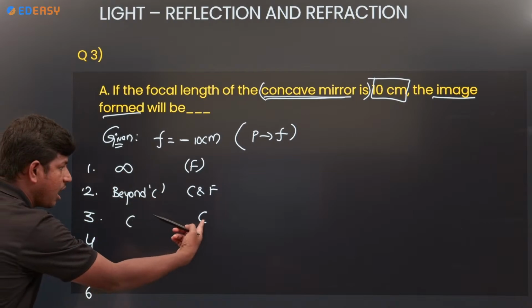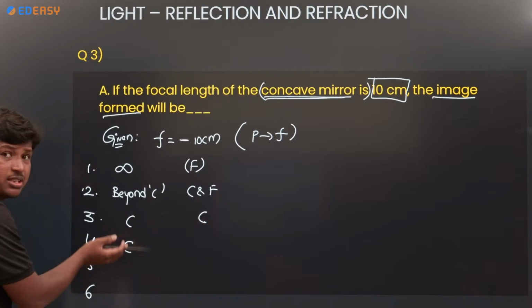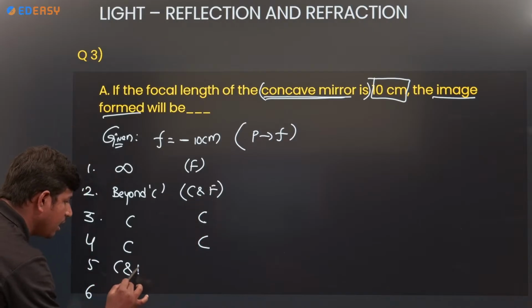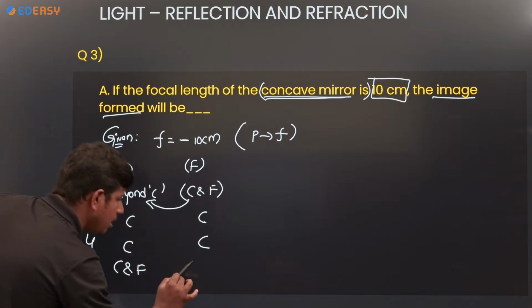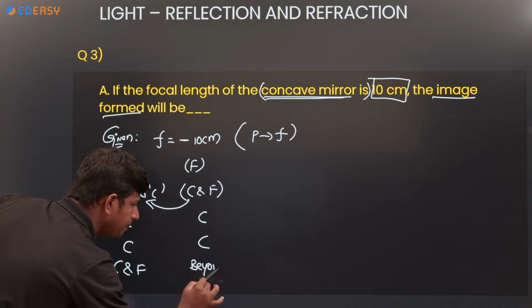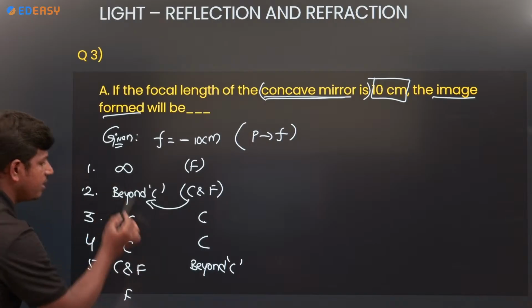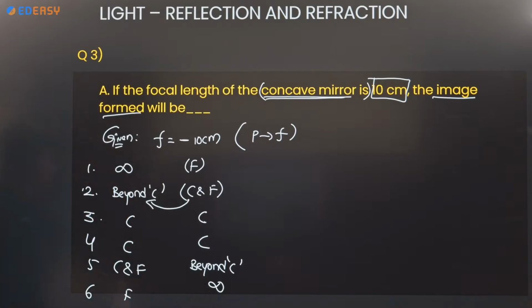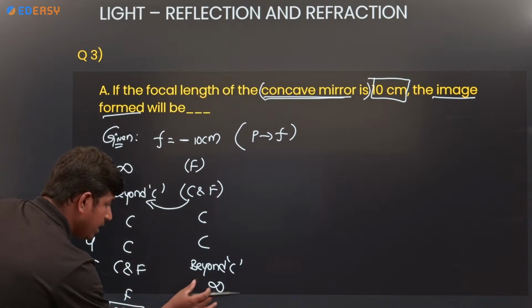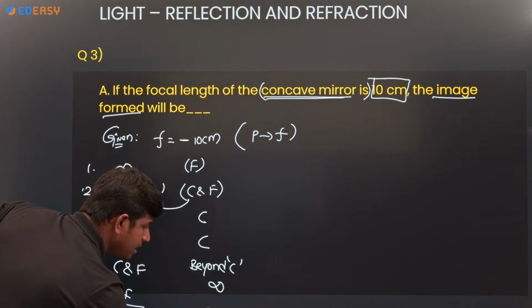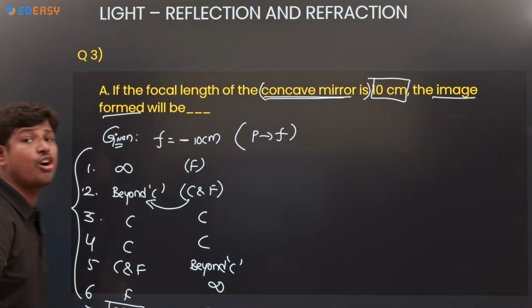Reverse. Object at C, image at C only. Object between C and F, image will be beyond C. Object at F, image will be at infinity. Object between P and F is the exceptional case: where will the image be? Behind the mirror. This many cases are there in a concave mirror.